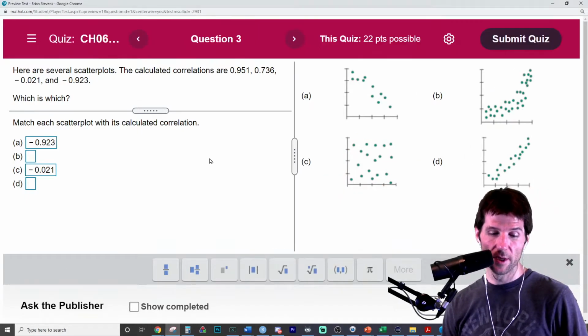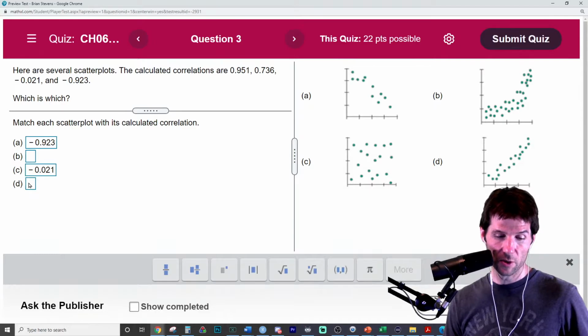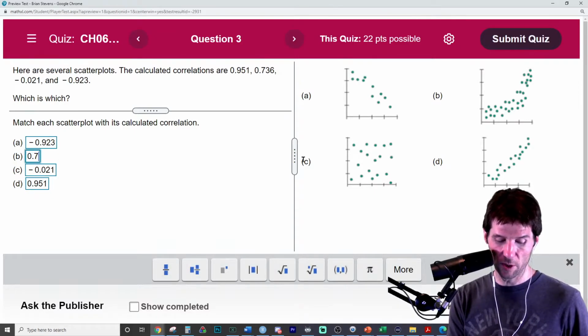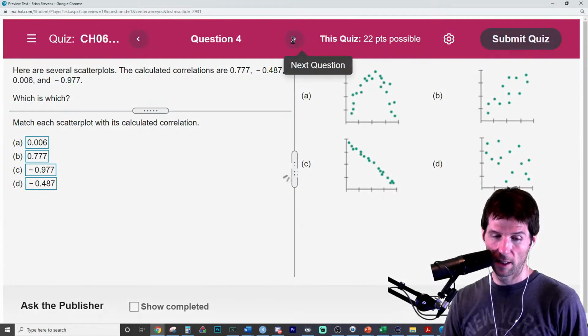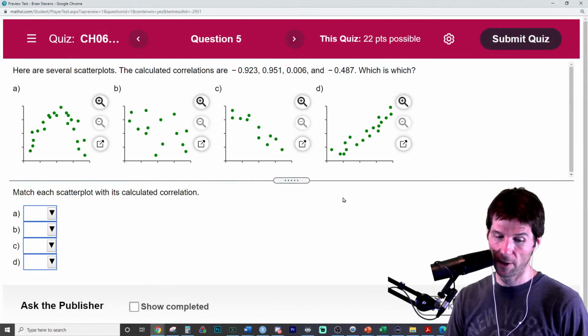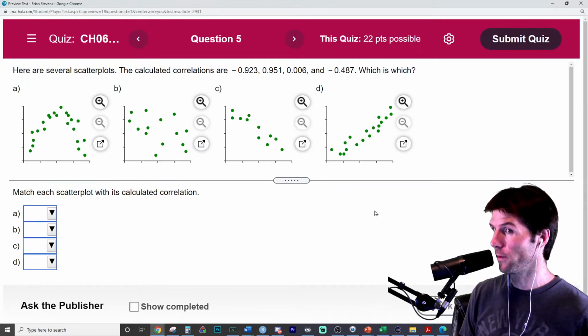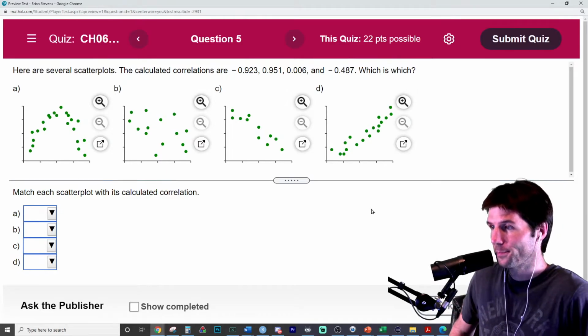D is the strongest positive, and probably because of the little bit of non-linearity right there, B is weaker. So D is the strongest positive, meaning it's the closest to 1. And B right there is a little bit weaker. It's still pretty strong. The closer it is to 1, the stronger it is. We should get another 100. And I think there's one more version of this, so we'll do the last version. Good stuff right here. Which one of these is the weakest, A, B, C, or D? Be very careful. This is a good review trick question. Which one of these is the weakest, A, B, C, or D?